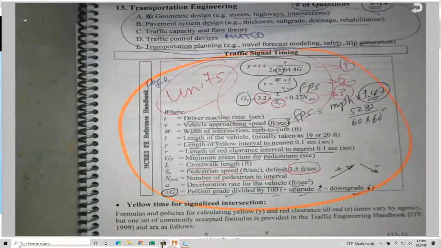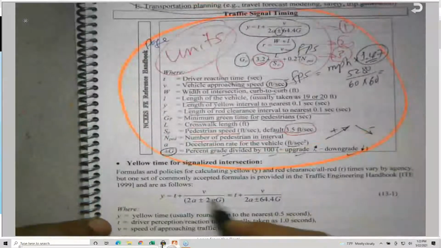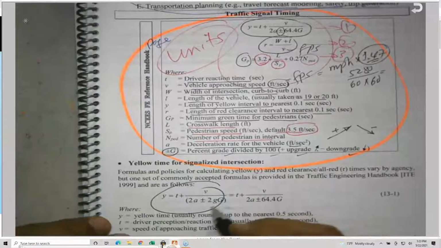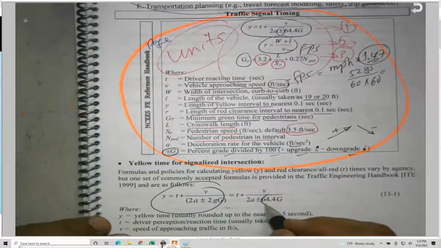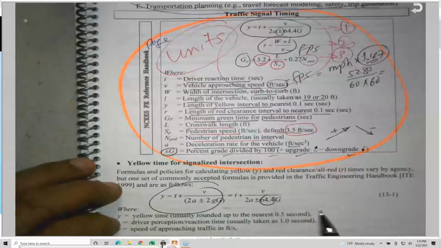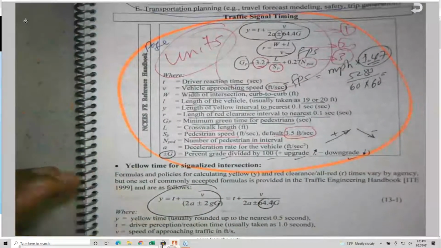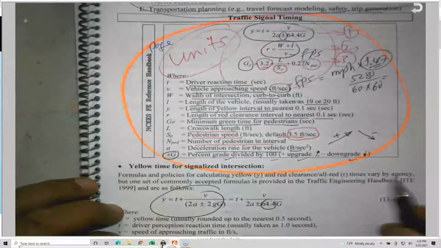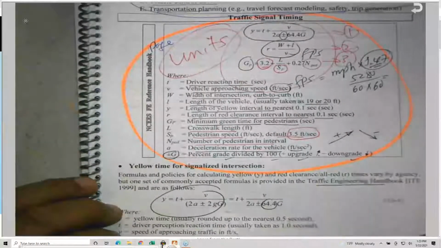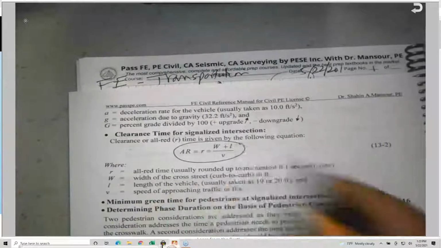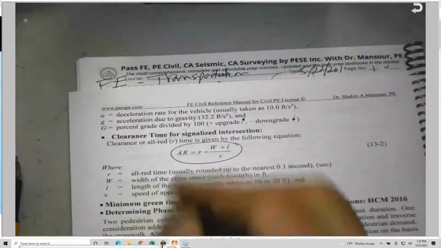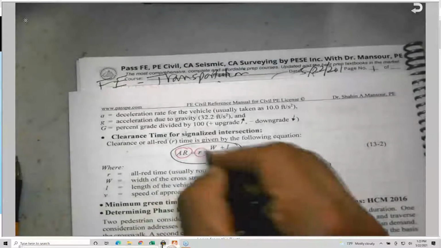So the first equation, which is this equation here, is 2g, by the way, but they report it as 64.4, where g is 32.2 feet per second squared. This equation came from the Traffic Engineering Handbook. There's another book, don't worry about it. And this is the all red, as I told you, but some books use AR or just r.